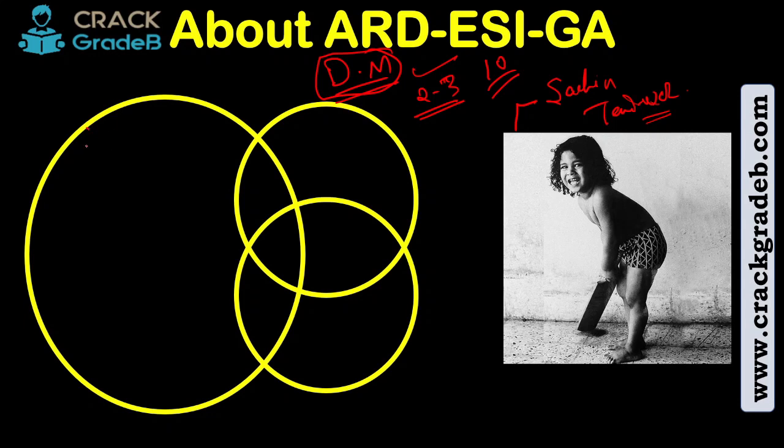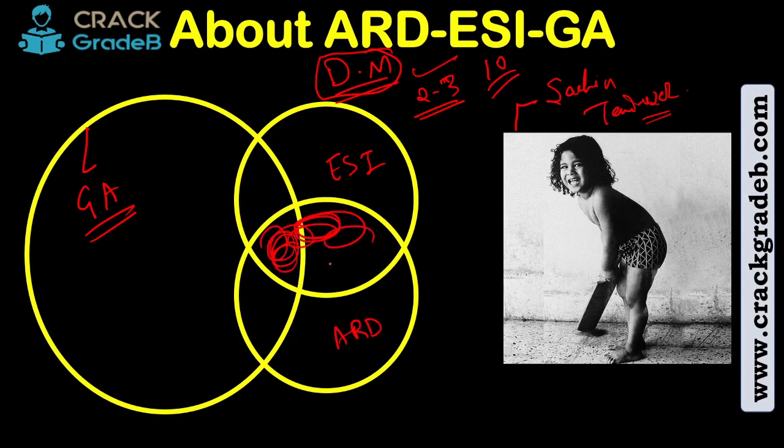So what we think, this is GA, and this small circle is ESI, and this is ARD. And you see a common area between all three. So looking at some question, we can never judge if this question is from GA, ESI, or ARD.